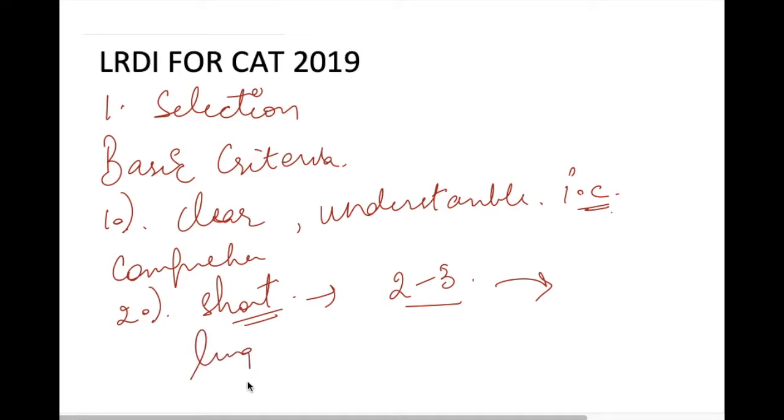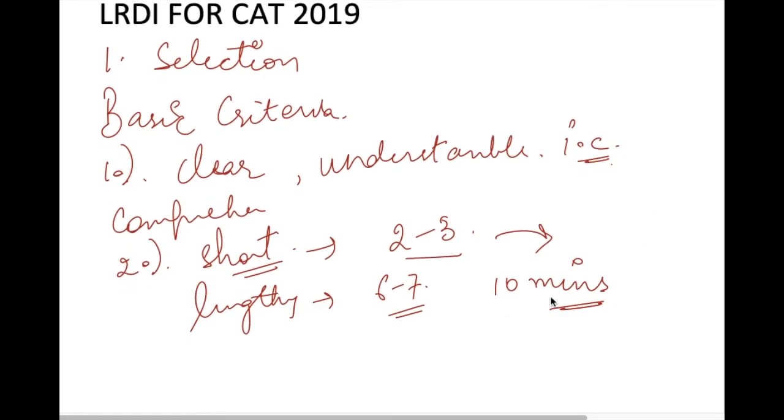Whereas if you pick up a lengthy question at the beginning, and let's say it takes you around 6 to 7 minutes to read the question, understand the question, so you're basically wasting around 10 minutes to understand whether you should do the question or not. And if you skip, then it will be a major setback for you. So basically the question should be short and easy to understand. And the third criteria is obviously if the topic is familiar to you. If you think that you have done a similar question earlier, then you should obviously consider doing that question.